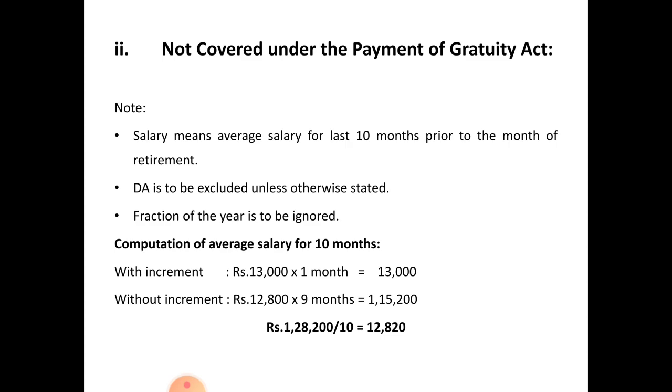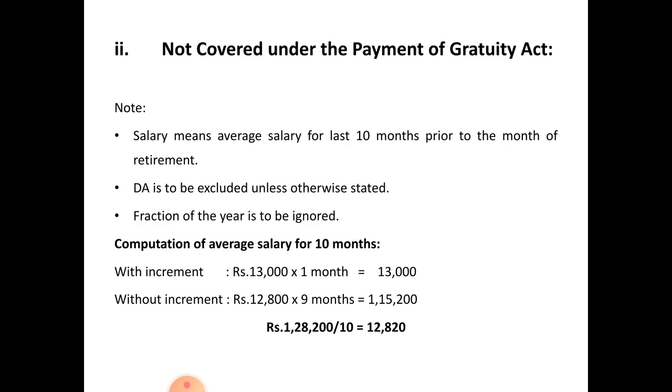First one, salary means average salary for last 10 months prior to the month of retirement. Prior to the month of retirement means February salary you should not consider. Prior to the month means you have to start from January. January and previous 9 months you have to consider for calculation of average salary.